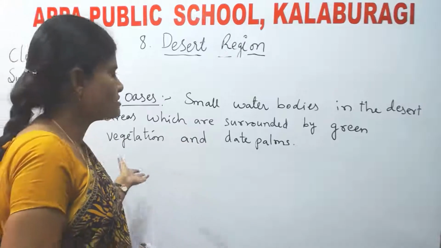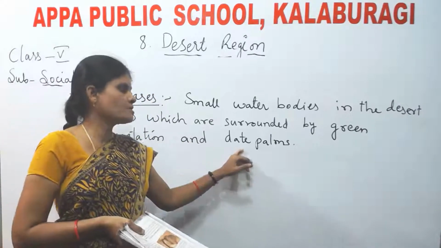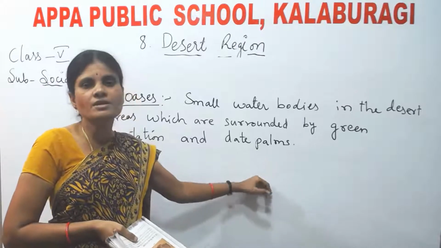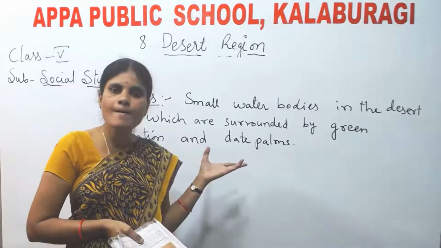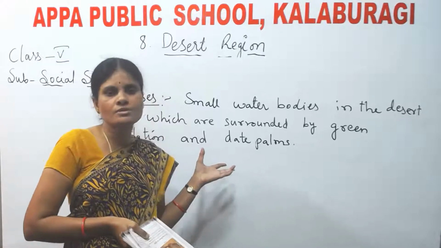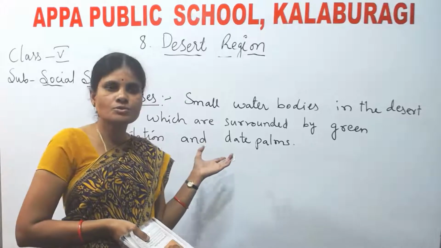Okay, such a place is called an oasis. Understood? Here, date palm trees. Date palm trees are commonly found in the desert areas. Do you know what you mean by date palm? It is a fruit. Okay, date is a fruit. In Kannada we say khajur.